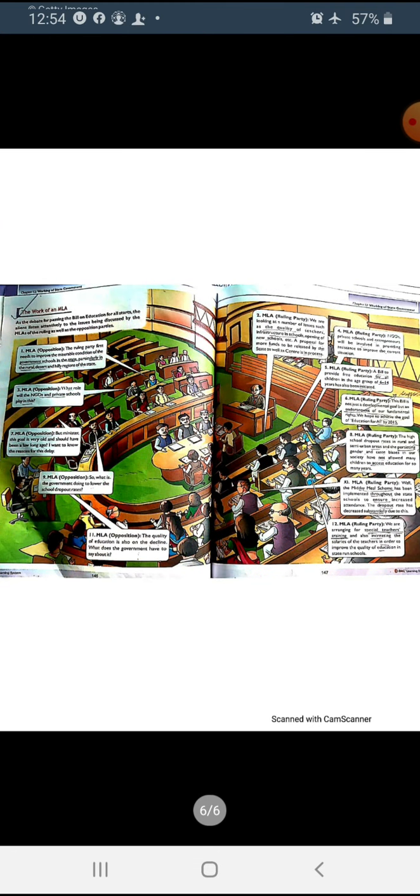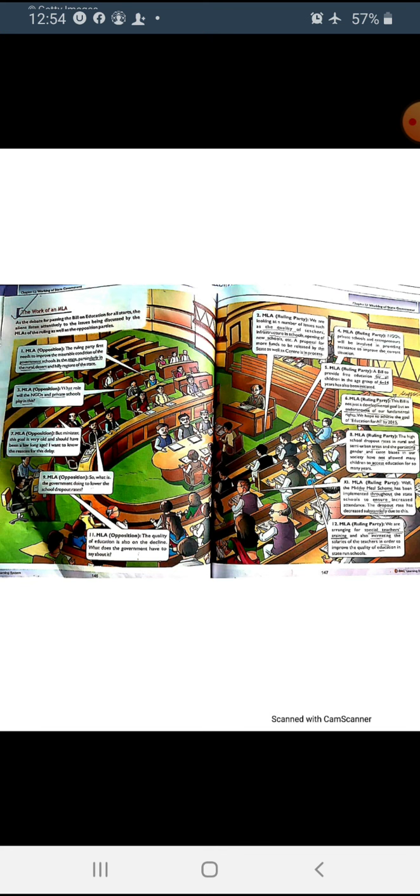Now see, this is what is going on. Here we have both the parties, the ruling party and the opposition party, and the ministers of the ruling party, the health minister and education minister, and on the opposite side we have the opposition MLAs, and they are asking questions of the education minister because there is an assembly debate on the right to education for all.